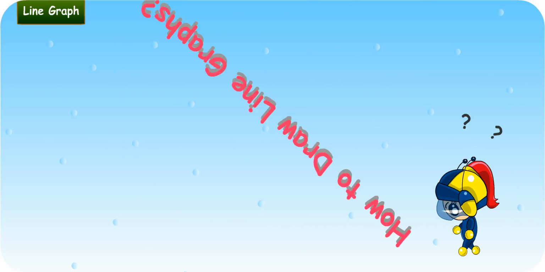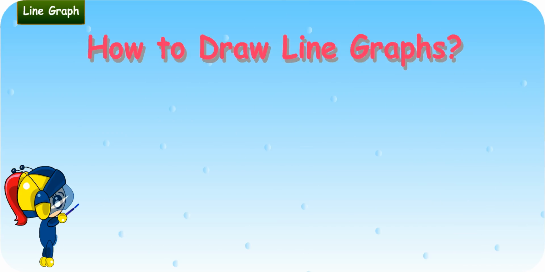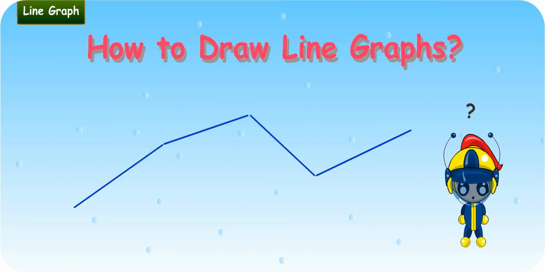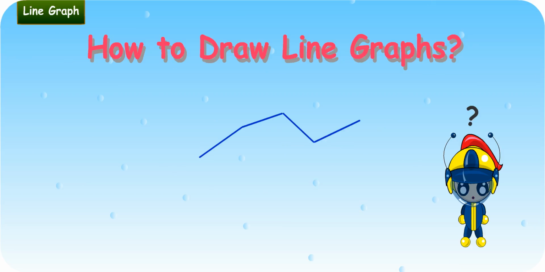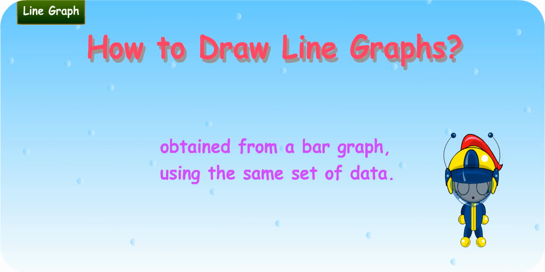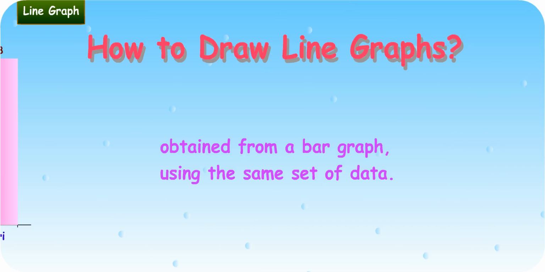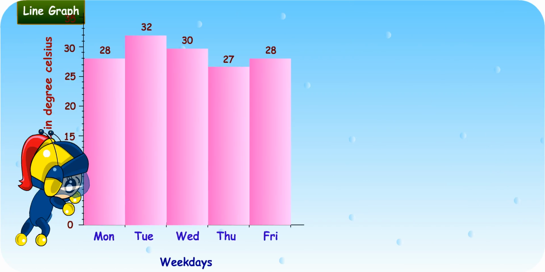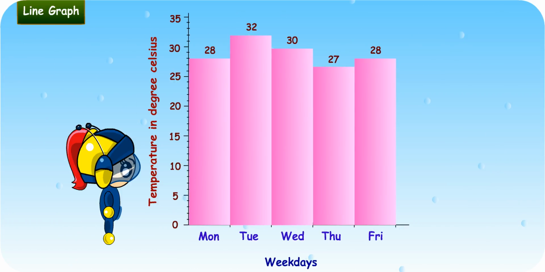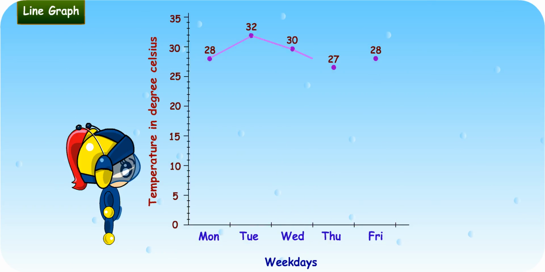How do we draw line graphs? It's very simple. A line graph can be obtained from a bar graph using the same set of data. We have this bar graph that shows the changes in temperature for 5 days. By marking the midpoints at the top of each bar and then joining the points together, we have formed a line graph.